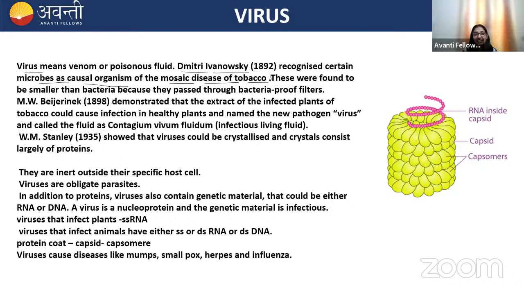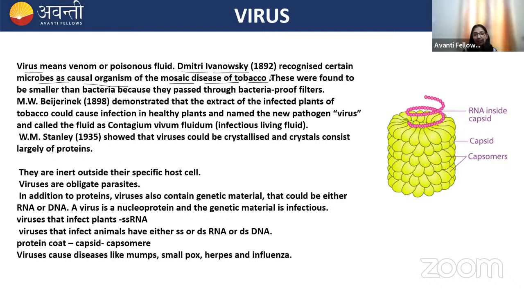Later, there's another scientist, M.W. Beijerinck. He demonstrated that he took an extract from the infected tobacco plant, okay, and when he exposed this extract to a healthy plant, he observed that the healthy plants also got infected. So he called this pathogen a virus, and the fluid is known as contagium vivum fluidum, which is an infectious living fluid. Remember this. And the crystalline nature of the virus was explained by W.M. Stanley, okay, that the crystals consist largely of proteins. Remember this, okay?